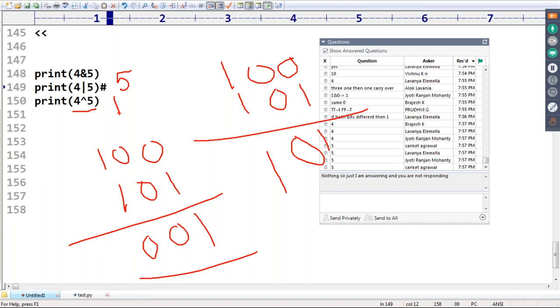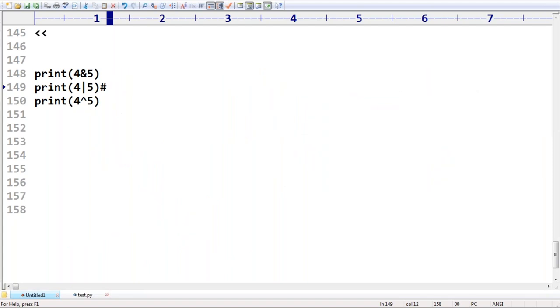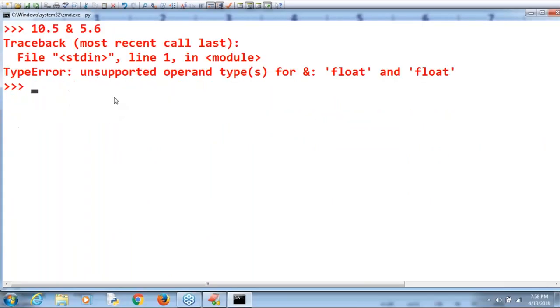What a wonderful discussion. Sir, we are applying bit by bit. Now, are our discussed things correct or not? 4 and 5, 4 is the answer. 4 OR 5, 5 is the answer. 4 XOR 5, 1 is the answer. Clear?